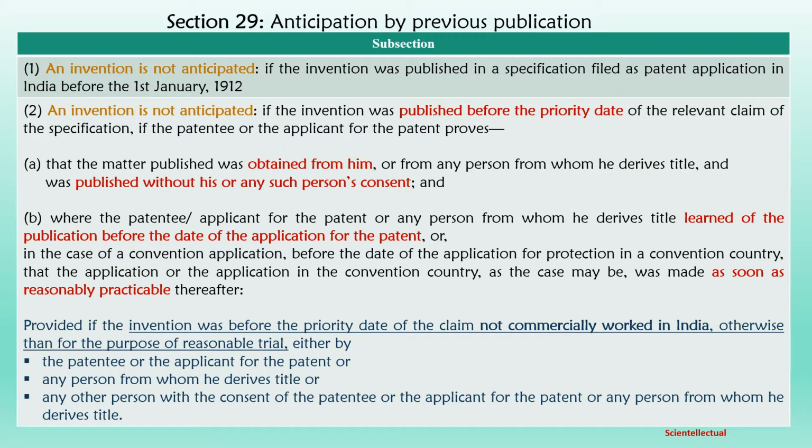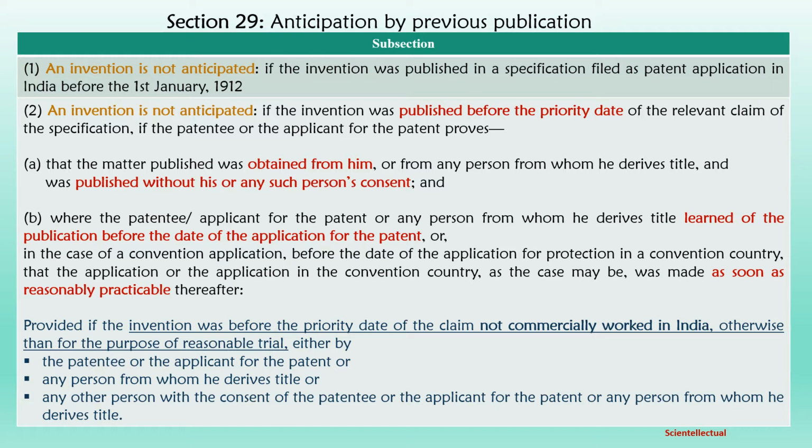Section 29, Anticipation by Previous Publication. Subsection 1 says an invention is not anticipated if it was published in a specification filed as patent application in India before 1st January 1912. That is, if any subject matter of the patent application is already published in any other Indian patent application before 1st January 1912, then the present subject matter will not be anticipated.